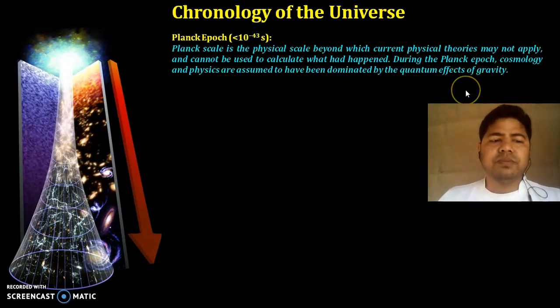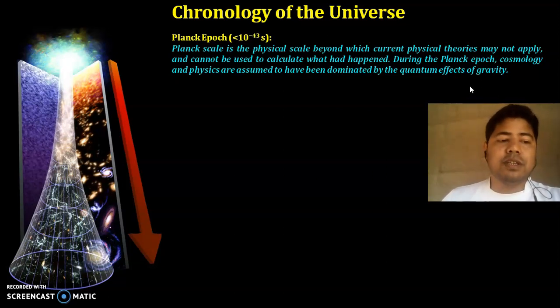So during the Planck epoch, this is just an imagination. What happened there? What was the physical condition of the universe? Those informations we cannot extract, because those informations cannot reach us, because informations are carried by light, and light had not evolved at that time.